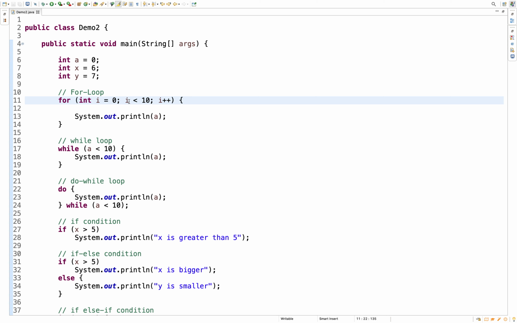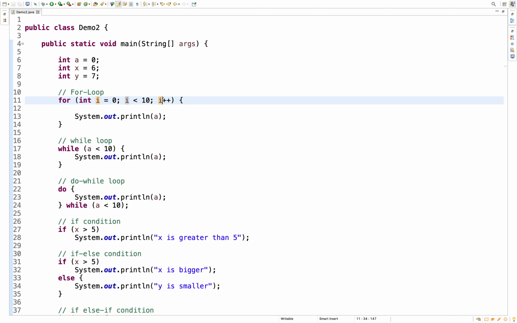Then you are saying i less than 10. That means whatever code you write within the loop should be executed 10 times. Just count the numbers from 0 to 9, so the count will be 10, and your loop will get executed 10 times.